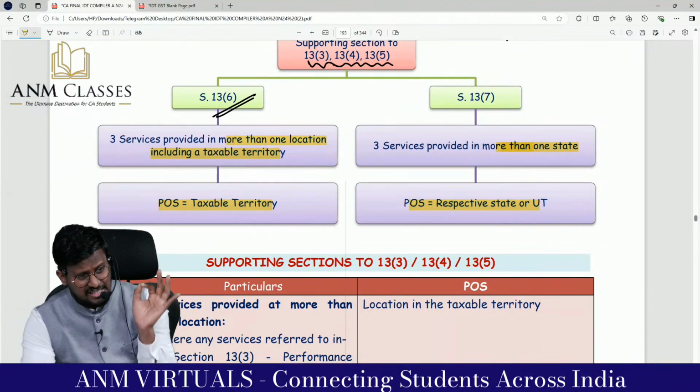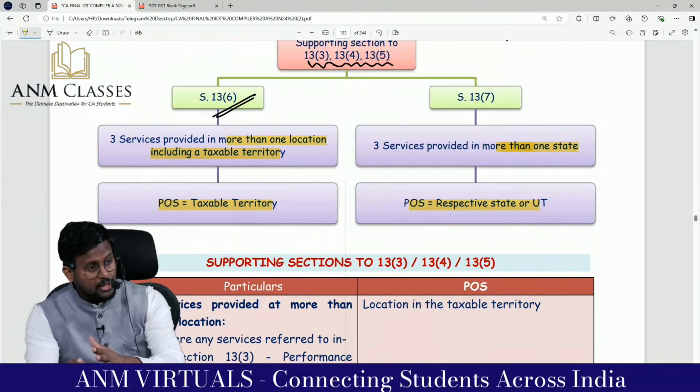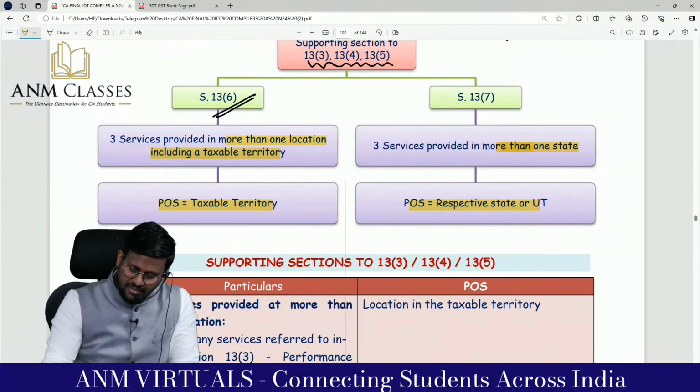What is 13.6? Service provided in more than one location including a taxable territory. What is 13.7?